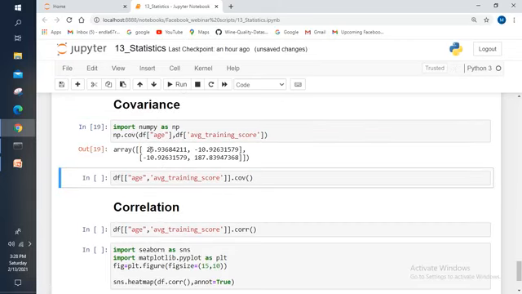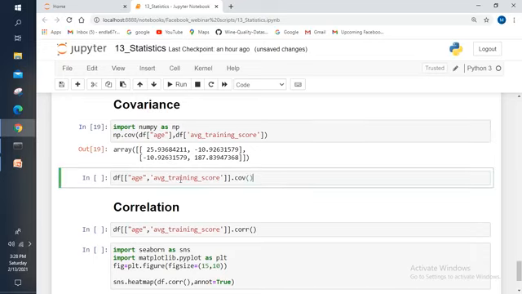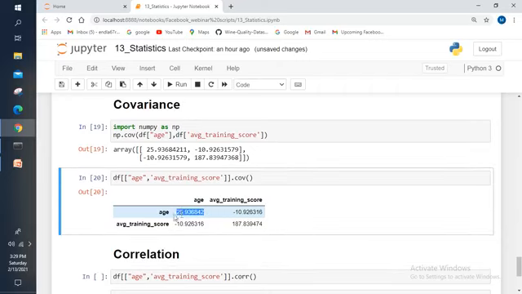See, I am getting these values, 25.93, minus 10.92, like this. If you are unable to get the information from this, then use another method. Just use the data frame and place the cov function, and let me execute it. See, between age and age, there is a positive correlation. Between age and average training score, we can confirm that there is a negative correlation.